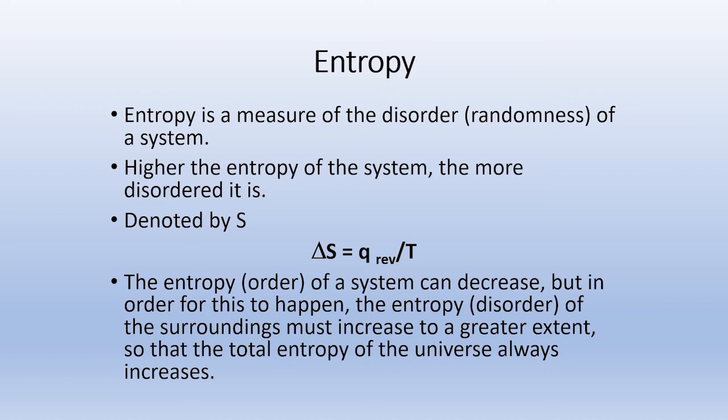The entropy of a system can decrease. Usually we say the entropy of a system goes on increasing, but it can decrease provided the entropy of the surroundings increases. So when we consider entropy, we should consider not just the entropy of the system but the entropy of the surroundings also. So the total entropy of the universe always increases. In the course of every spontaneous process, the total entropy increases.